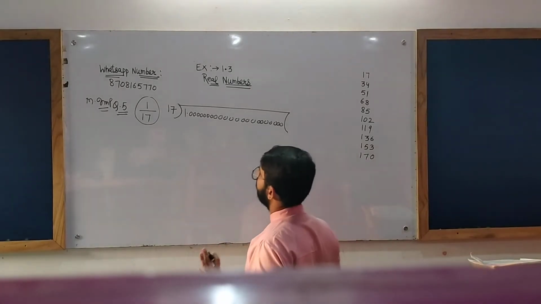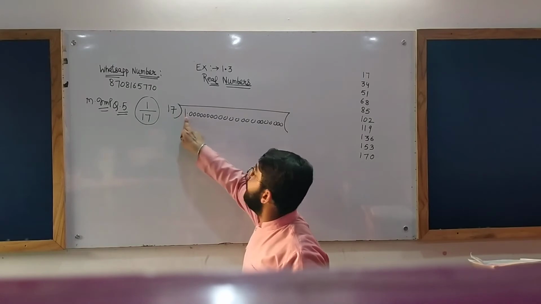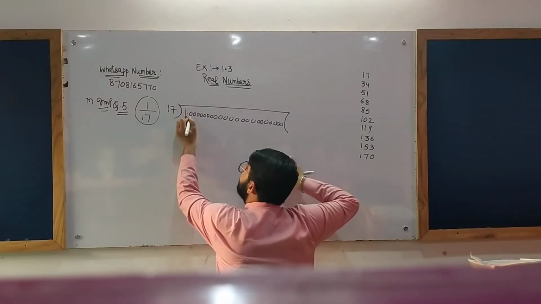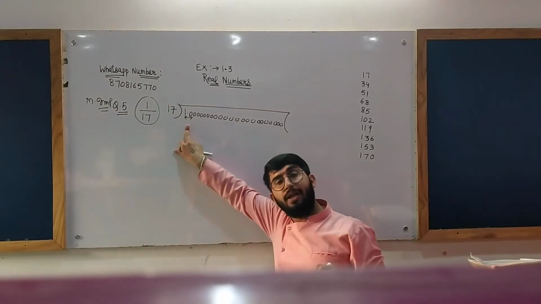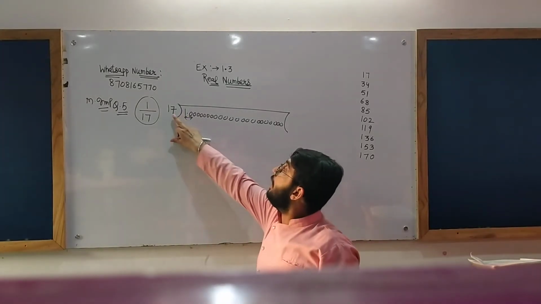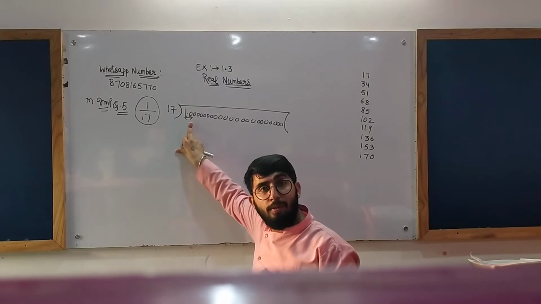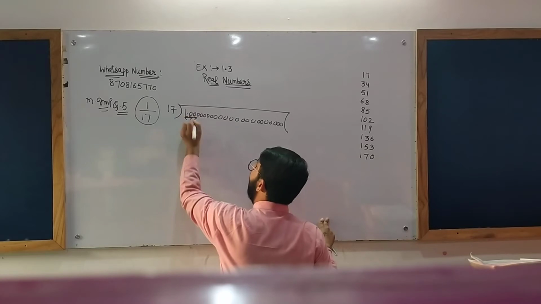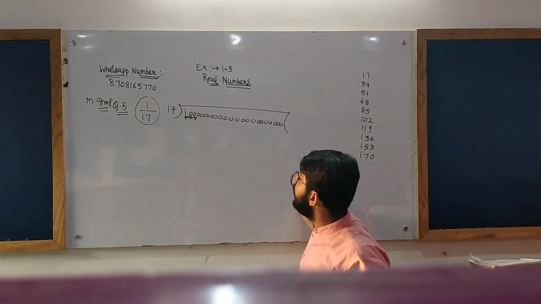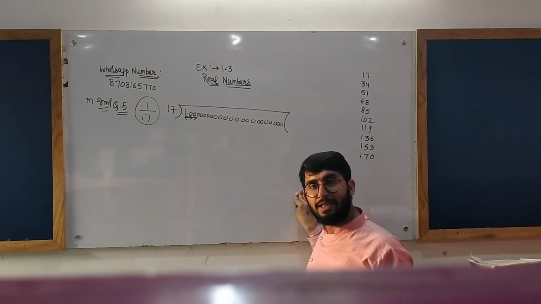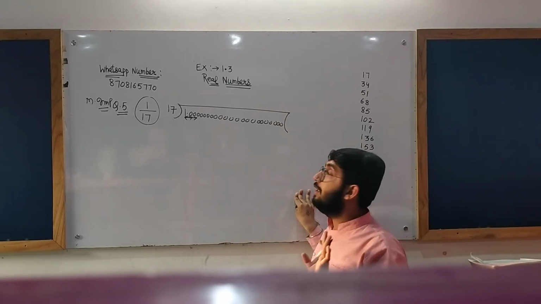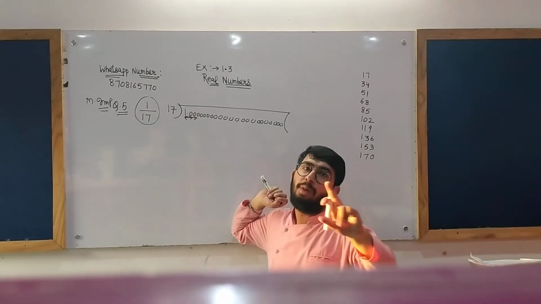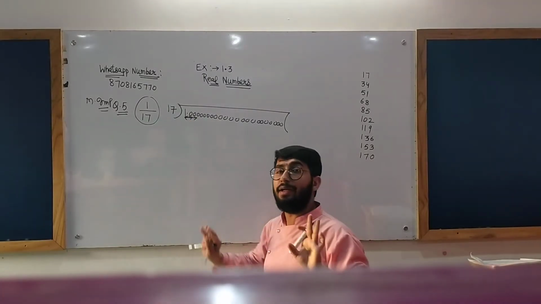Okay, now in the table of 17, 1 doesn't come. If I take a 0 after the decimal it will be 10, right? But in the table of 17, 10 also doesn't come. If I take 2 digits after the decimal, that is 2 zeros after the decimal, then it will be 100. And in the table of 17, 100 doesn't come, but the number just lower than 100 can be there.